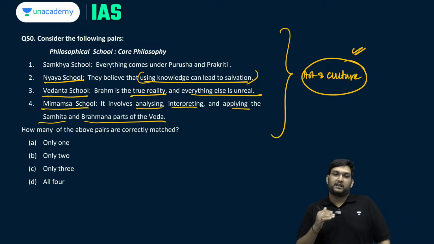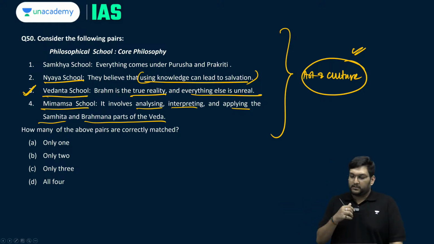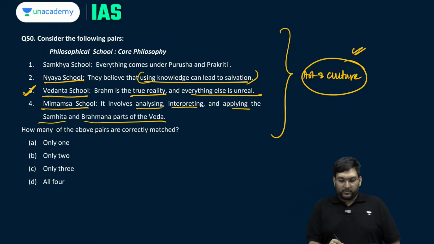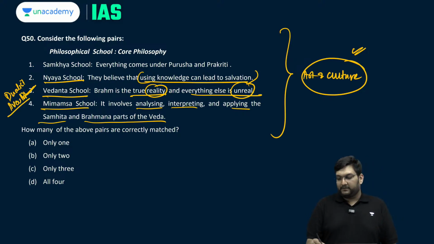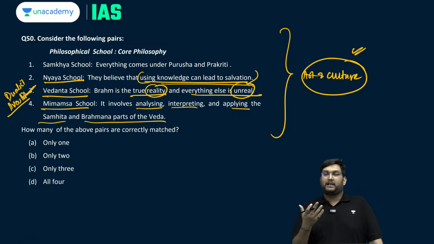Now first things first, let's logically go through all of them. You have to see which is correctly matched. Is Vedanta school about true reality and everything else unreal? Yes. This is the only school out of these, a monistic school, an Advaita school, and it very simply says that everything is Maya, only Brahma the creator is the true reality. There is only one reality, whatever you see around you is Maya and an illusion. So this is correct. Then you have Sankhya.